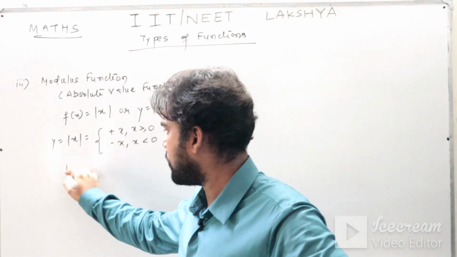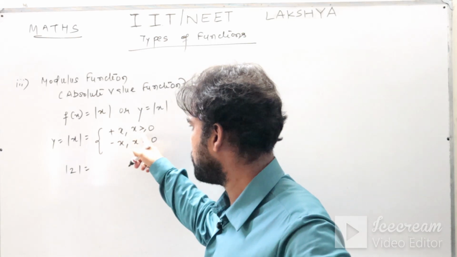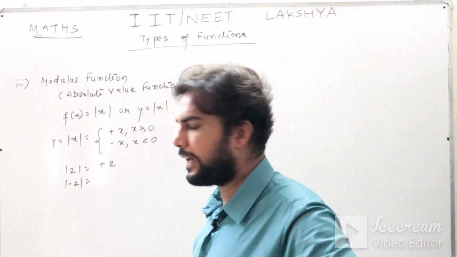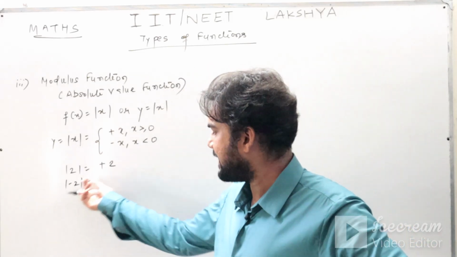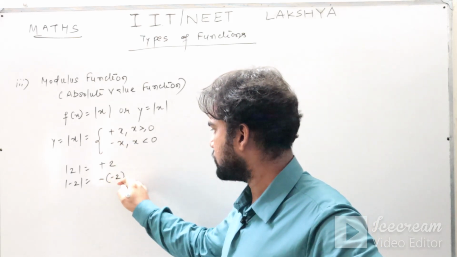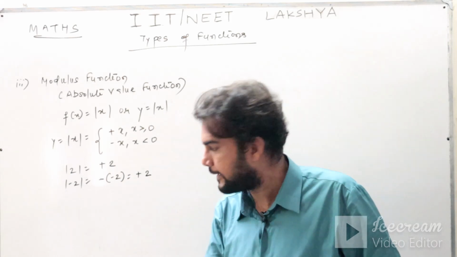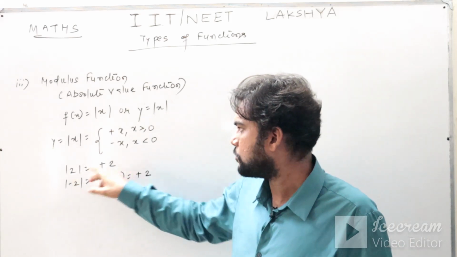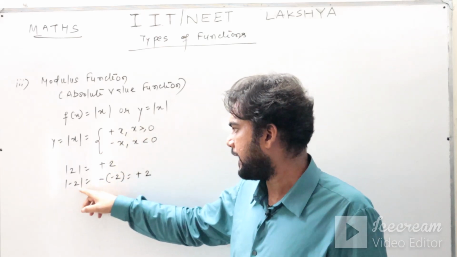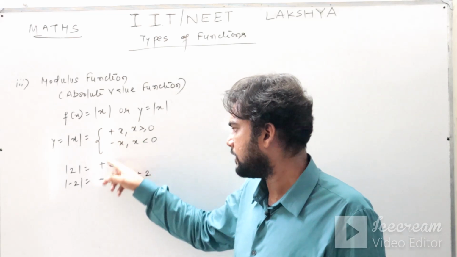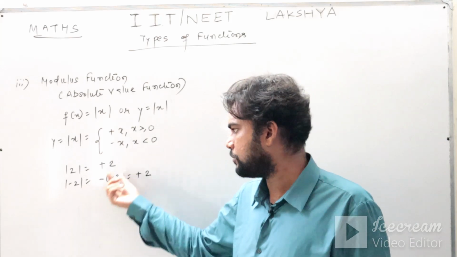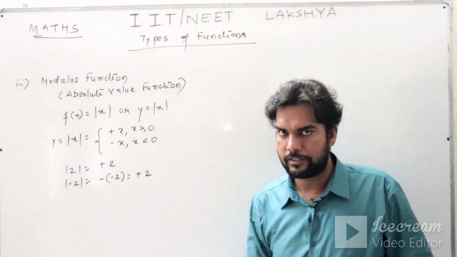For example, suppose you are asking me mod of 2. Now 2 is a positive number, 2 is greater than 0, so that will be taken as plus 2. Whereas if you ask me mod of minus 2, now since minus 2 is less than 0, what do I have to take? Minus x, that is minus of minus 2, which becomes plus 2. So mod of 2 as well as mod of minus 2 both are nothing but 2, but you have to know that definition.